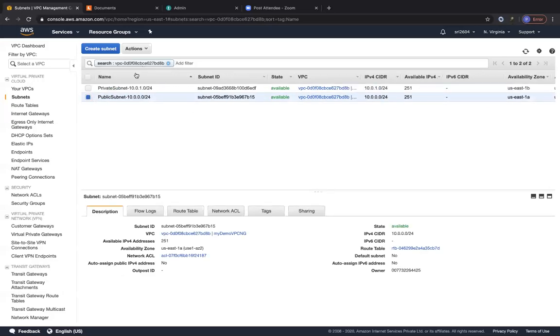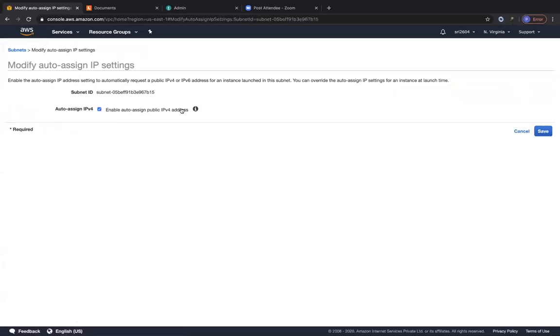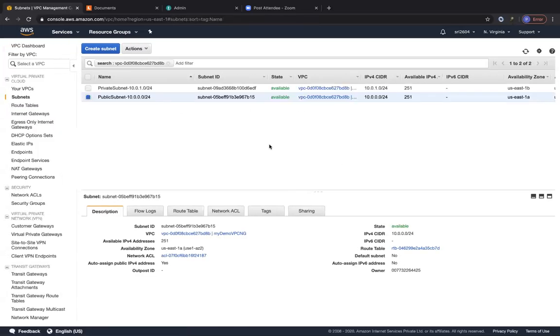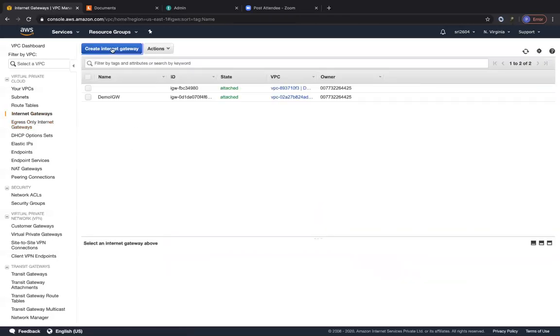Click on your public subnet alone, click on actions, click on modify auto assign IP settings, and click on enable. This will automatically assign public IP addresses if you place resources onto that public subnet, right? The next thing we can do is configure our internet gateway. So let's go to internet gateways on the left side, and let's create an internet gateway.